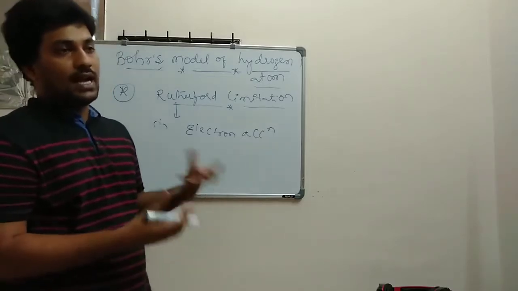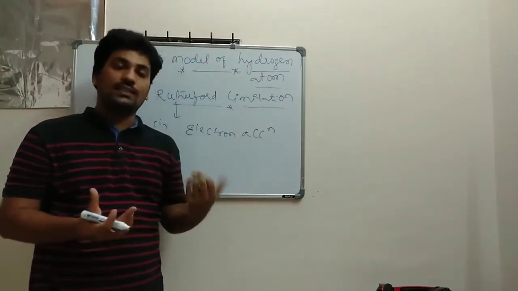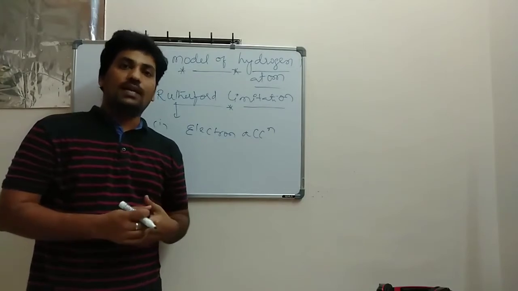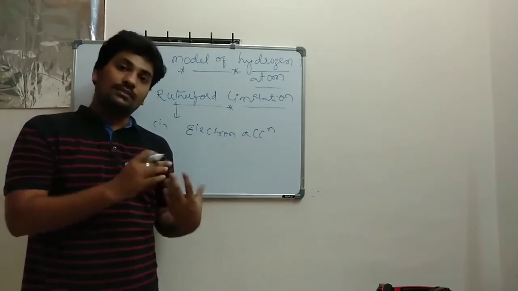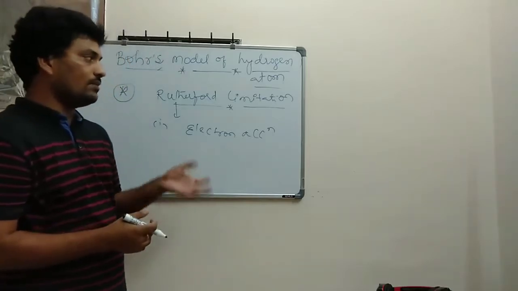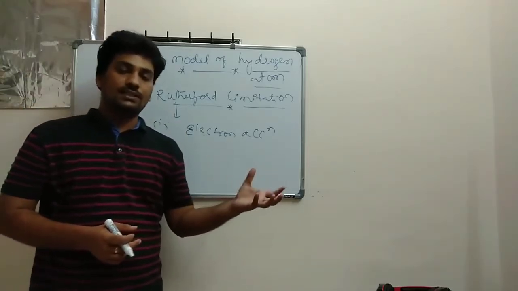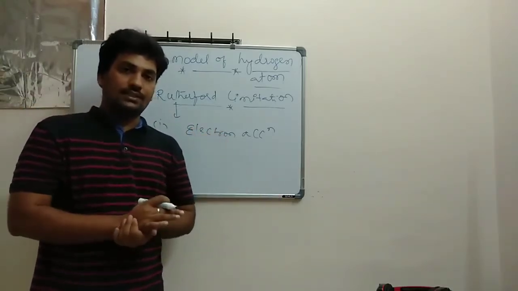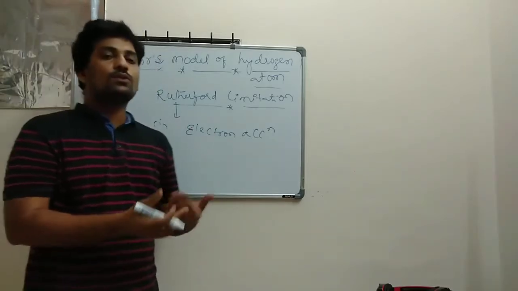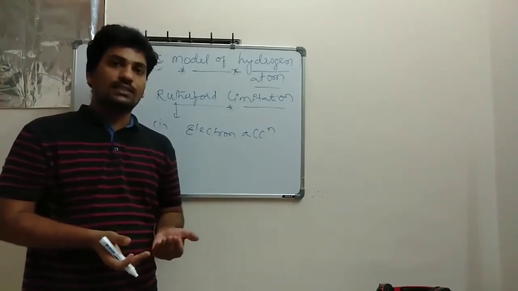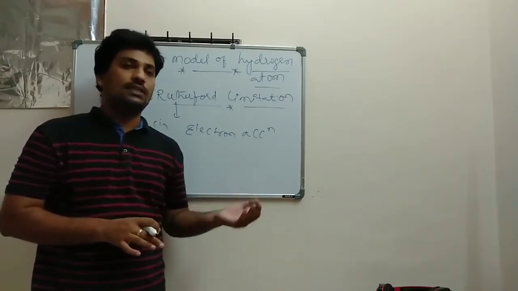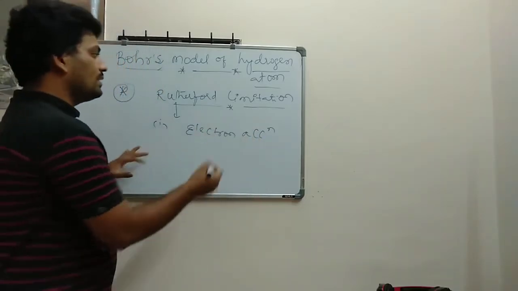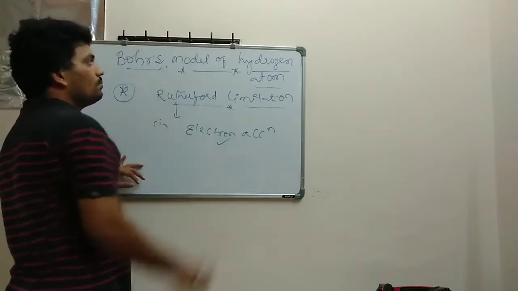According to the classical theory of electromagnetism, which we will study in electromagnetic waves, if a particle moves with acceleration, then it will always radiate. Radiation means it will lose its energy. As it loses energy, it will continuously fall into the nucleus. That is the first limitation he found. This limitation is going to be rectified by Bohr's model.